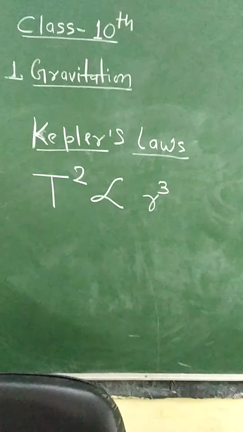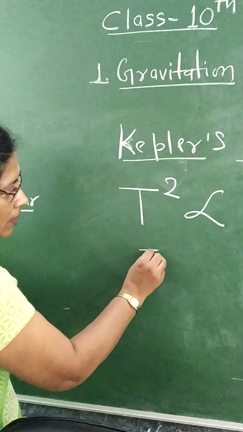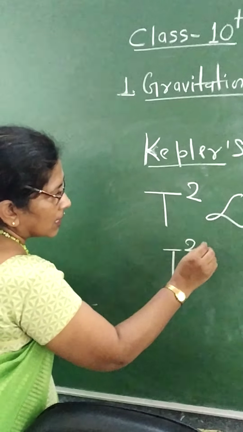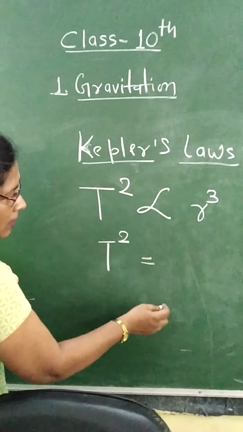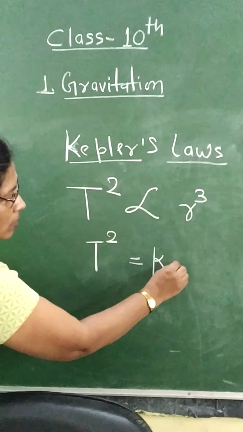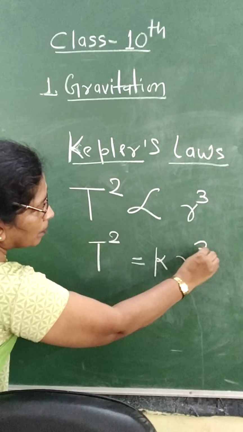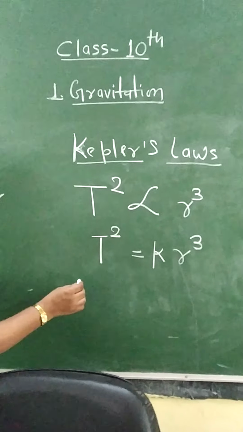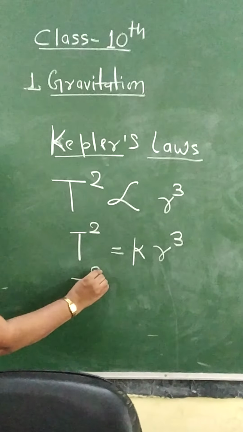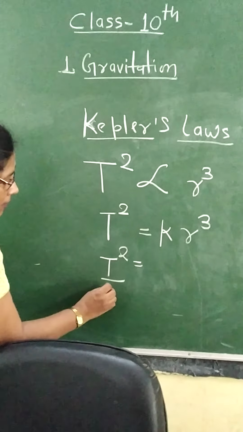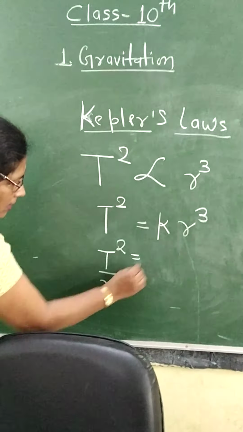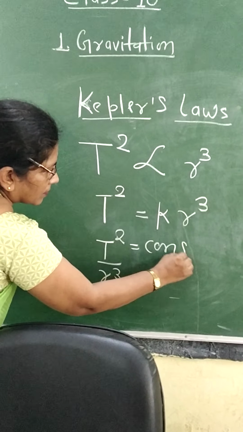Then how to solve? Instead of the proportionality sign, T square is equal to a constant times r cube, meaning distance cubed. Then bring that distance here: T square upon r cube is equal to a constant.